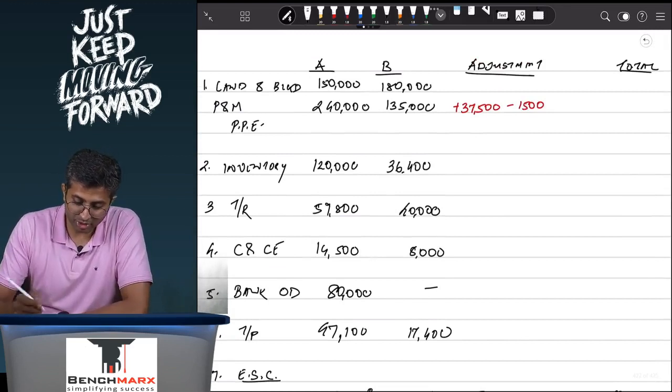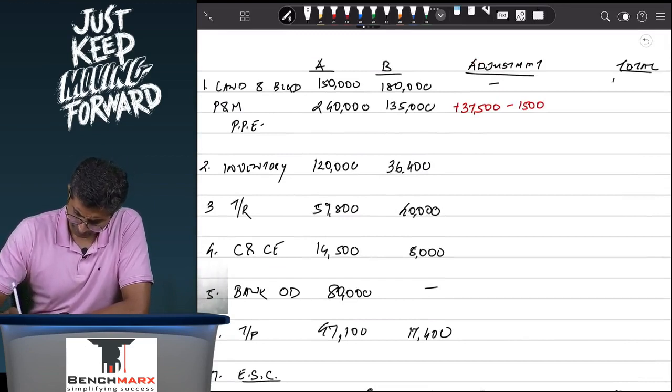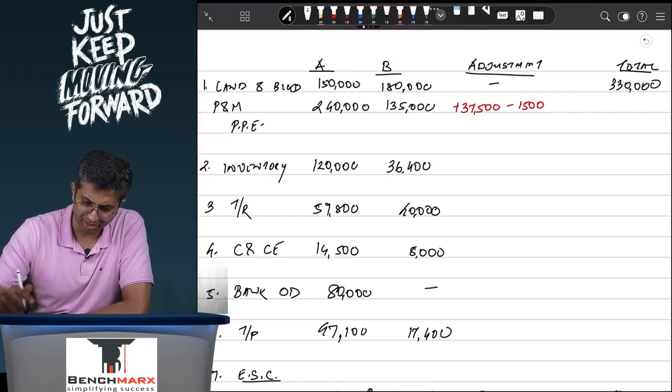Now we are in a position to even total up the assets and liabilities. So this is 1,50,000 and 1,80,000, 3,30,000. For plant, you will take 2,40,000 plus 135, and then you will also take the adjustments, that is plus 37,500 minus 1,500, and the plant is 4,11,000.